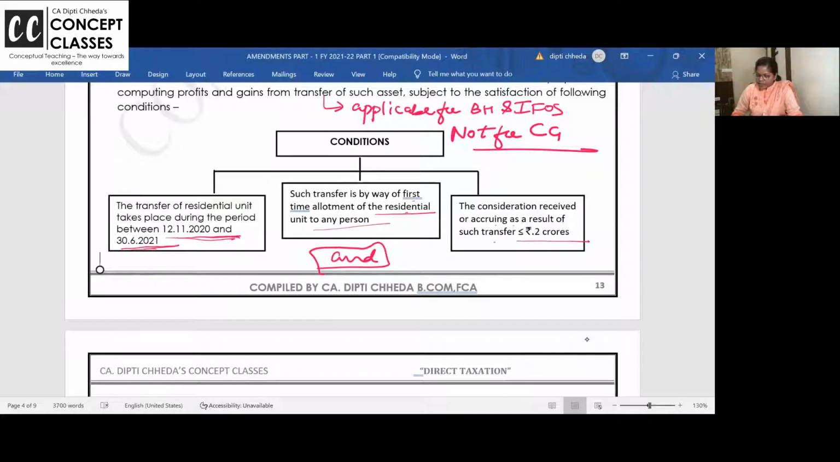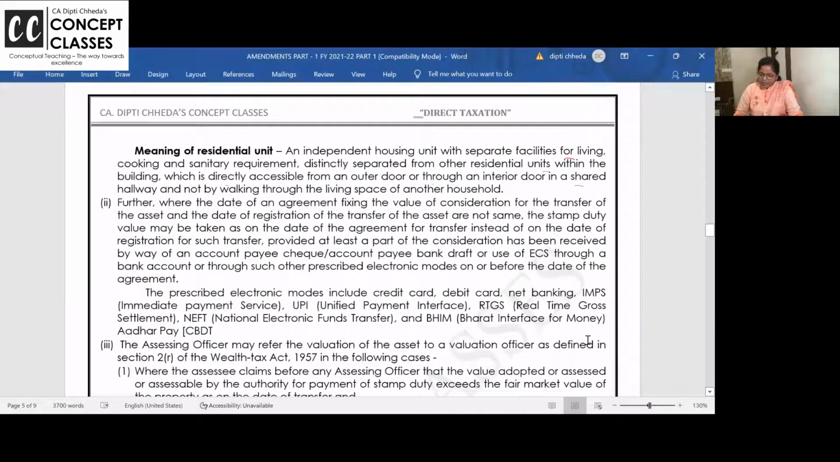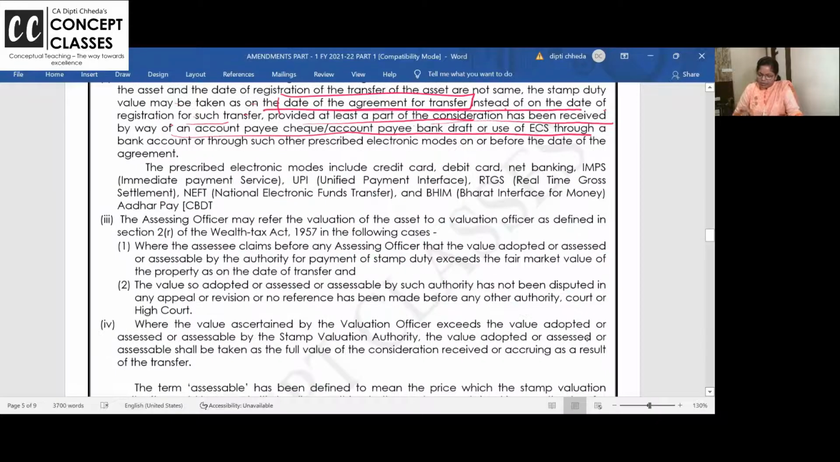Now let us go to the next concept. Date of agreement fixed value for the transfer of asset and all you should take. The stamp duty value may be taken as on date of agreement or on the date of registration, provided at least instead of date of registration, you will take date of agreement if at least a part of consideration has been received by account payee check, bank draft or ECS, NEFT, RTGS transfers and so on. All the electronic modes jo diye hain.